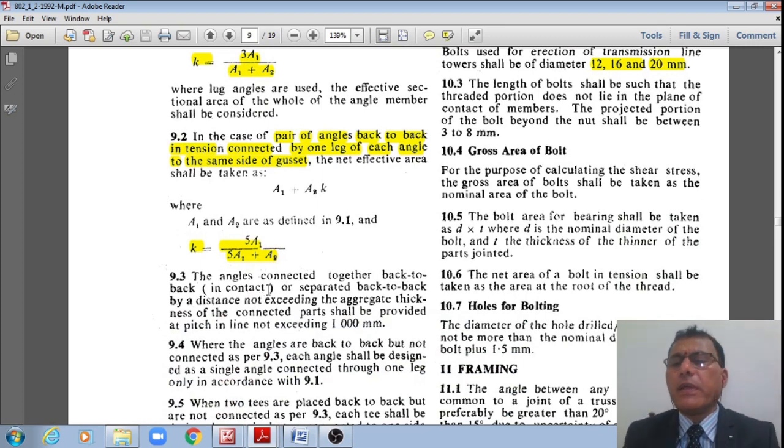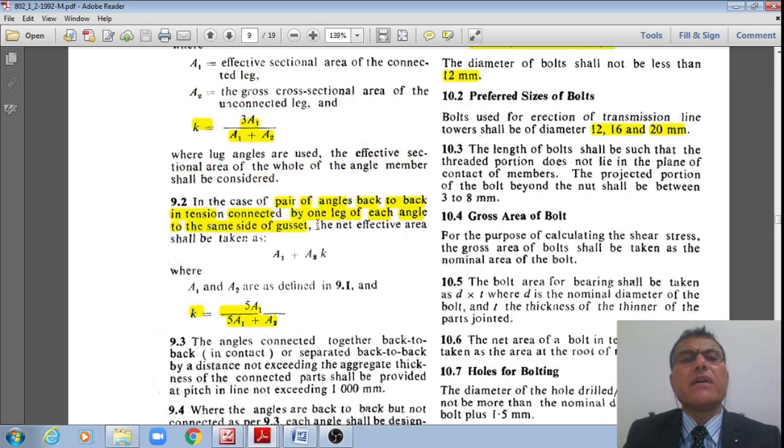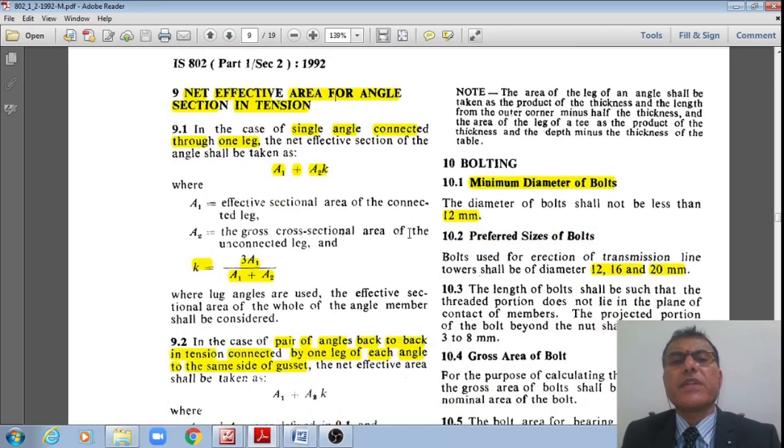That is how we can calculate the net tension areas, right?